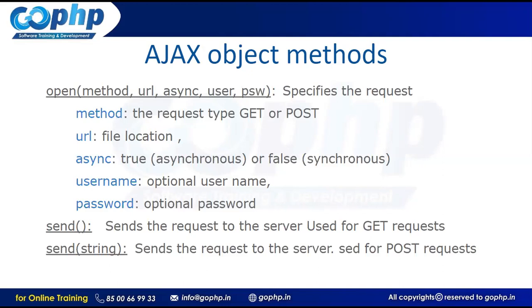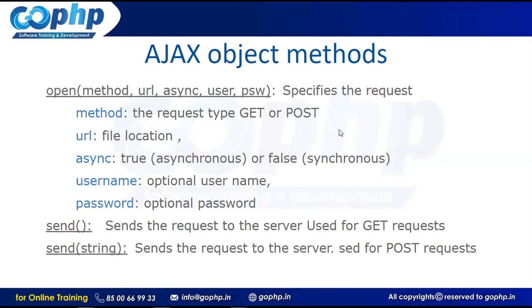Right? And username and password, guys, here these are optional parameters. Actually, sometimes you want to validate your request. So many people send requests to me, and sometimes I want to process authorized persons only. This request should be processed by authorized people. If you're an authorized person, then only I can process it. Otherwise, I don't want to process you, guys. So then we can go for the username and password option. Otherwise we don't need it. If the username and password are valid, then only we can process your request.